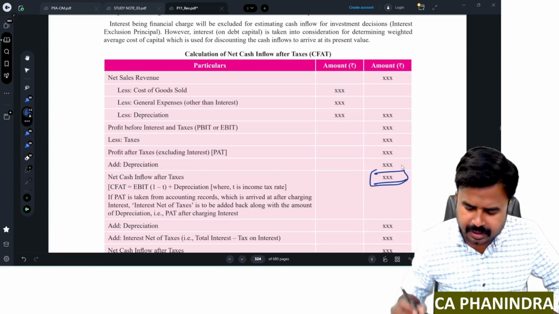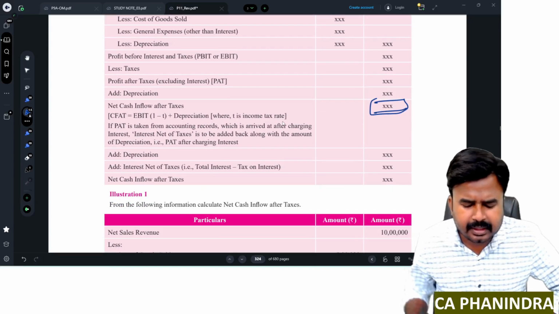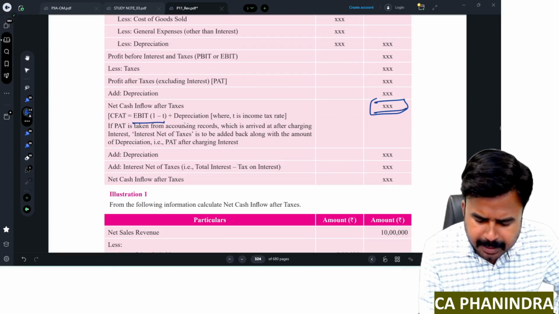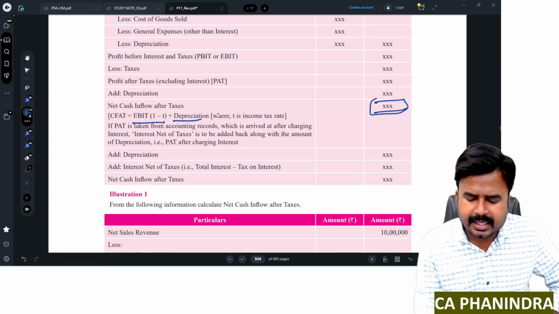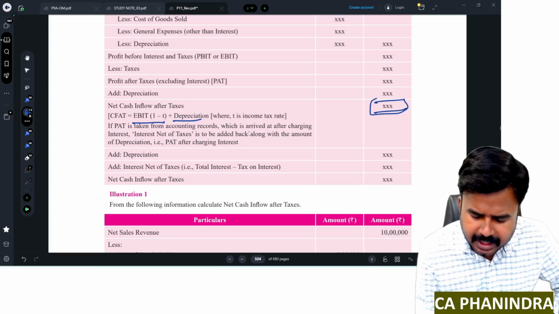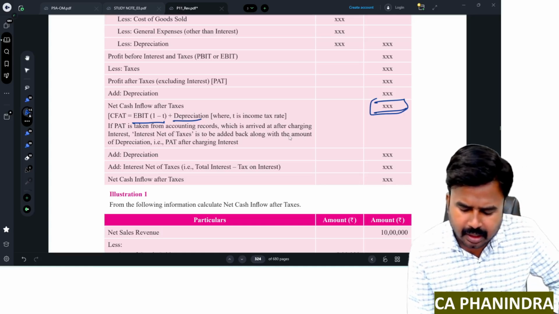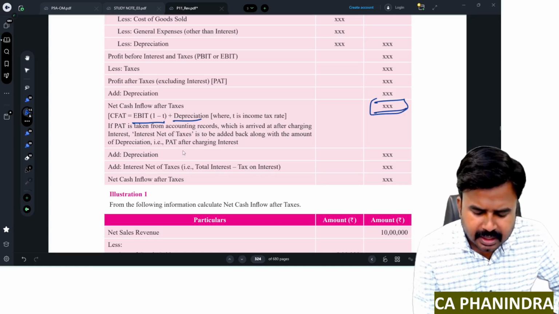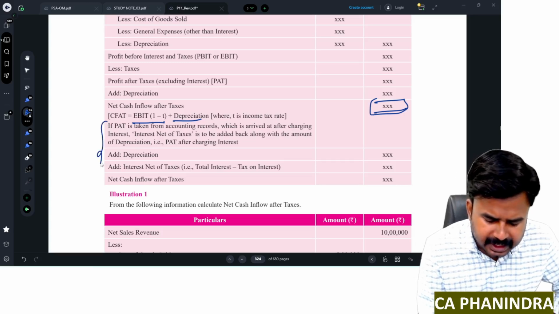How to arrive at that? EBIT into 1 minus tax rate plus depreciation, where T is the income tax rate. If profit after tax is taken from accounting records, which is arrived after charging interest, then the calculation will be completely changed.